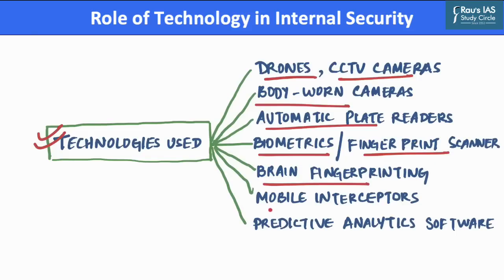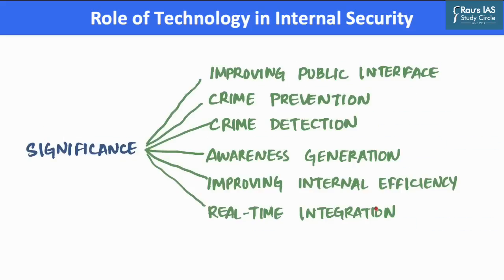Also, police uses mobile interceptors so as to intercept communications that are detrimental to the security infrastructure of the country, in addition to the use of predictive analytics software, which helps identify deviant behavior from the normal. Now, what is the significance of leveraging technology in policing in the country? Let us take a look in the next slide.